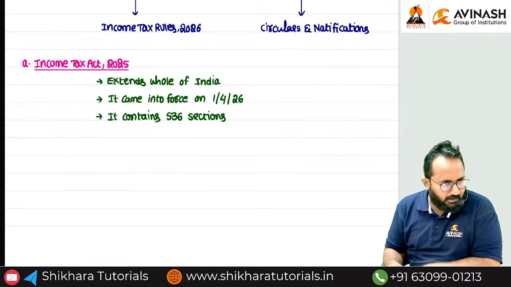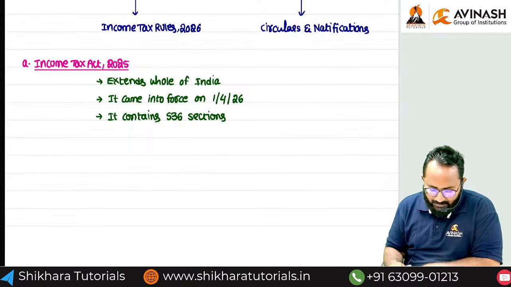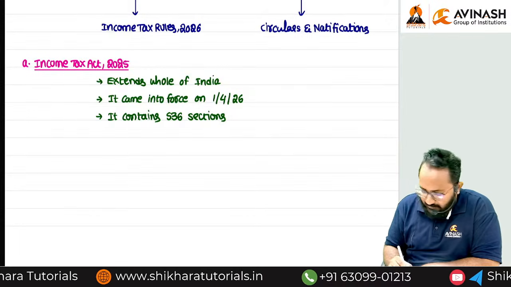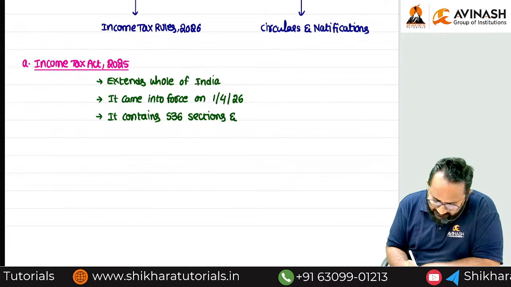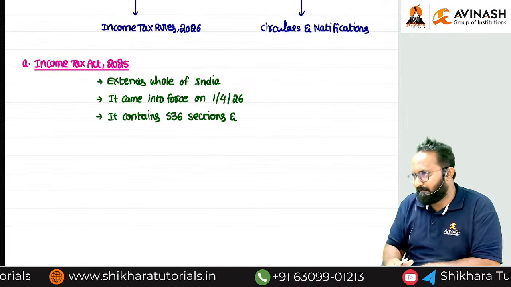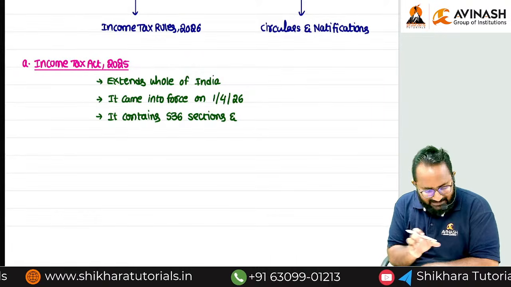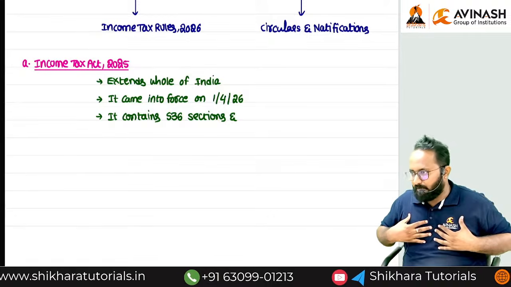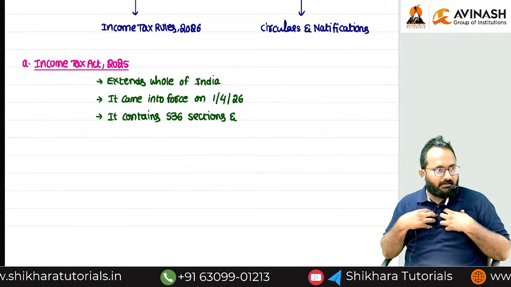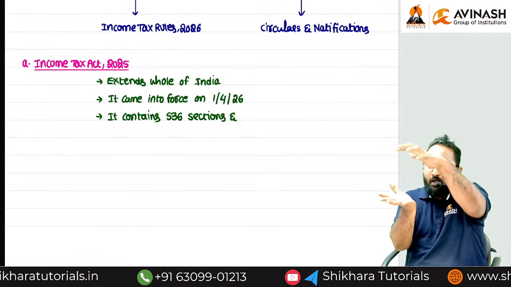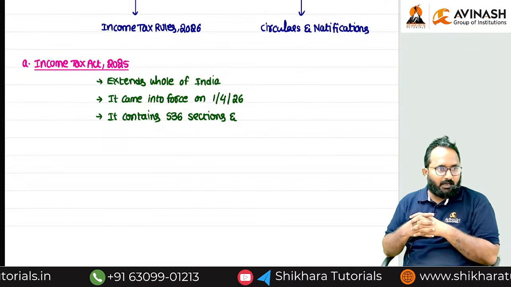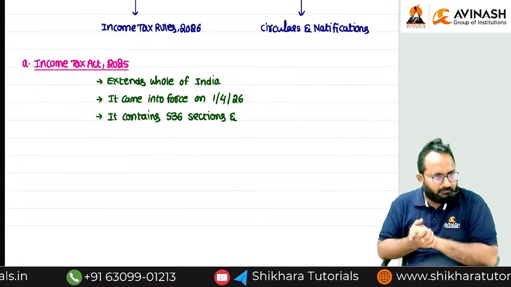How many chapters? Chapters does not mean an index like that. The sections will be classified into some chapters. For example, I am an NRI, and for NRIs certain provisions will be applicable. All those provisions are classified into one chapter. Understood? Heads of income, one chapter.